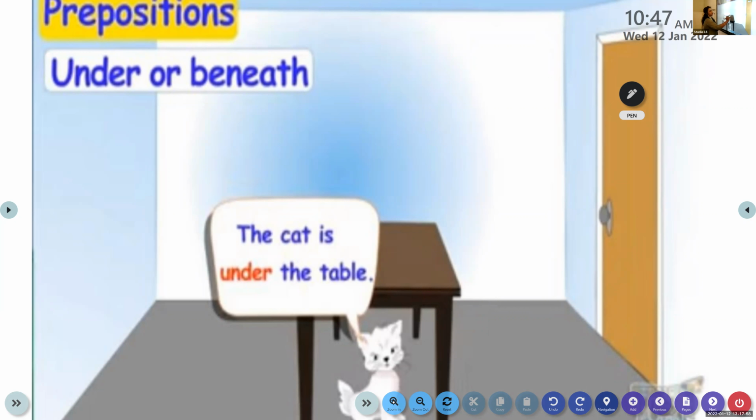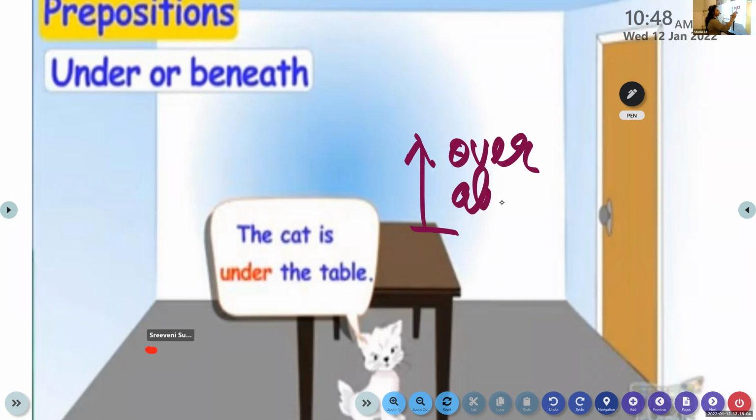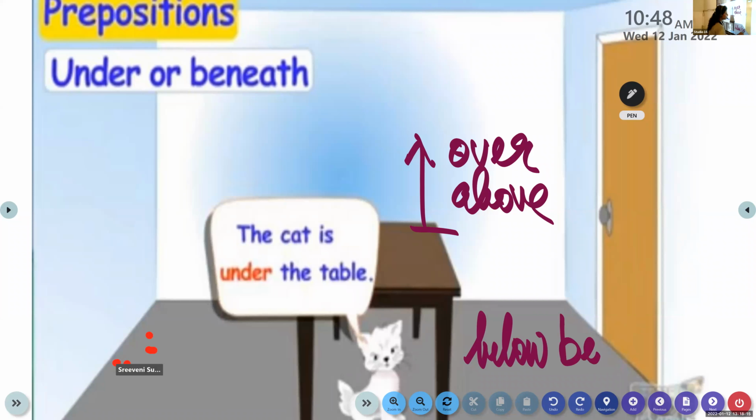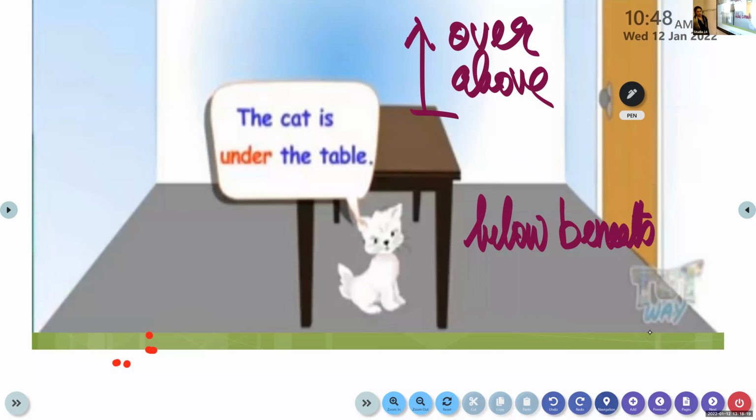When it is higher than a point, we use the prepositions over and above. When it is lower than a point, we use the prepositions under, beneath, or below. Over, below, under, beneath. These are the prepositions used to show that something is below a point.